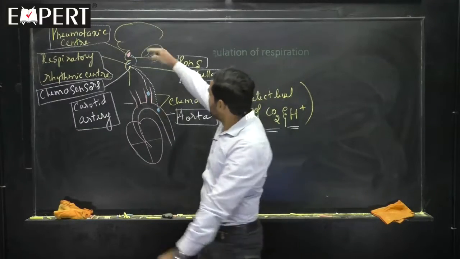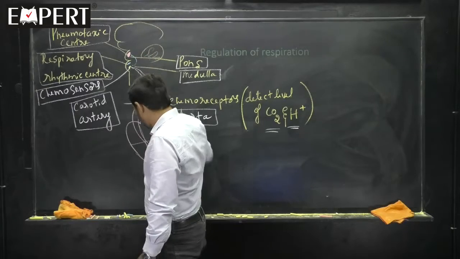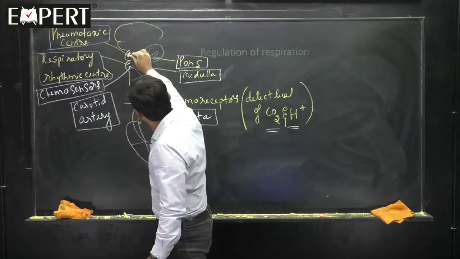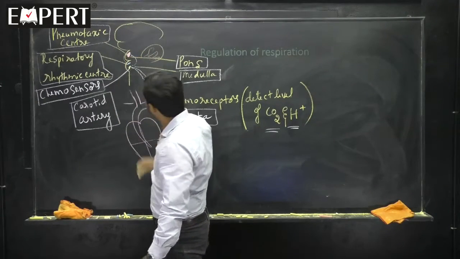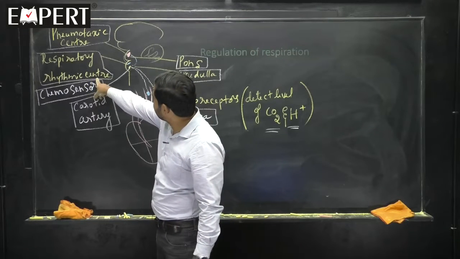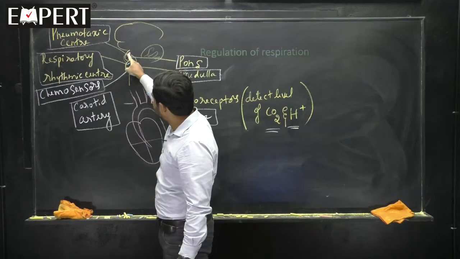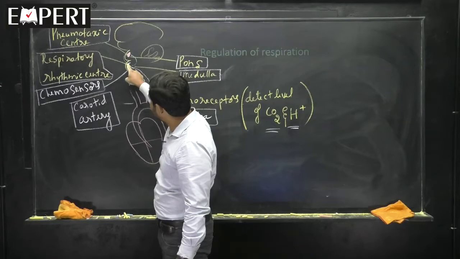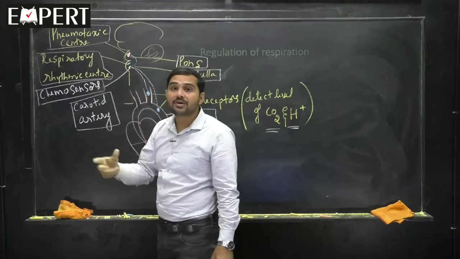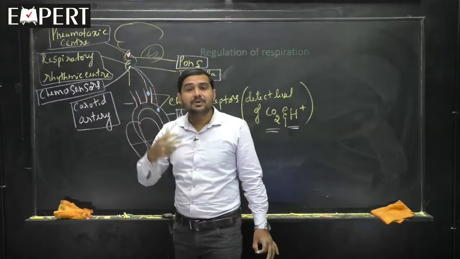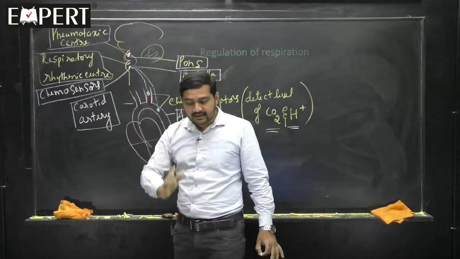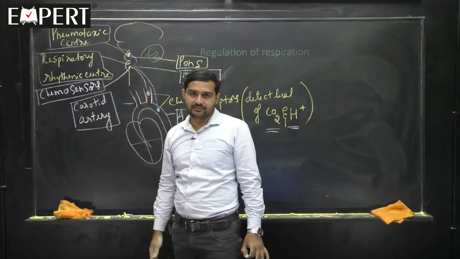Then the pneumotaxic center will guide whom? It will guide the respiratory rhythmic center. That means the pneumotaxic center will guide the respiratory rhythmic center by what? Now it is time to decrease the inspiration and increase the expiration.